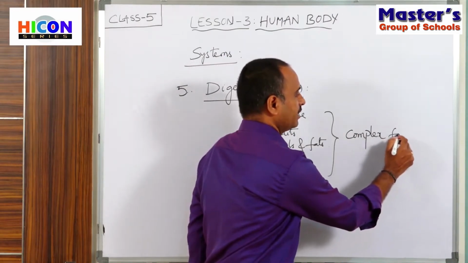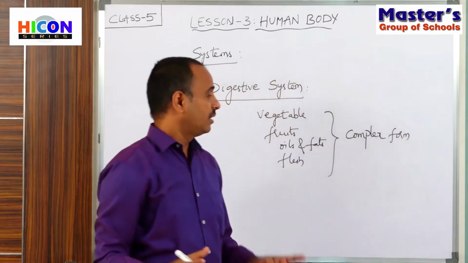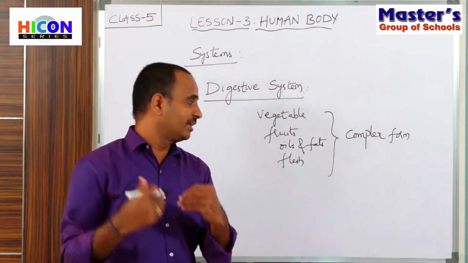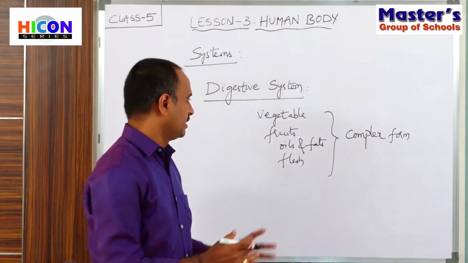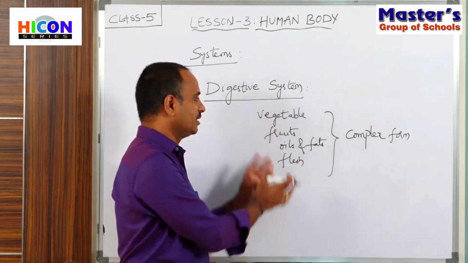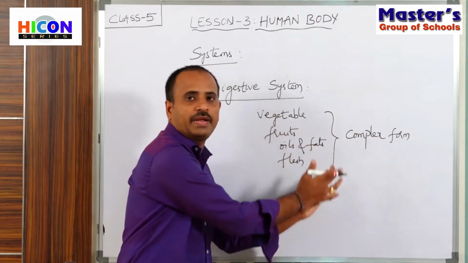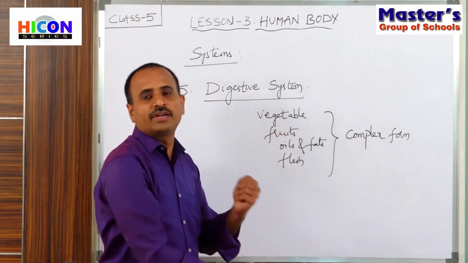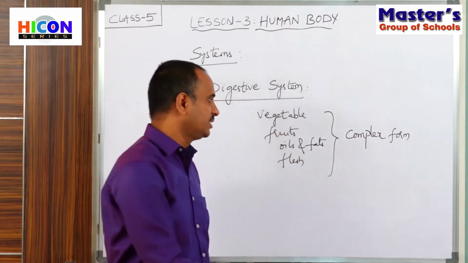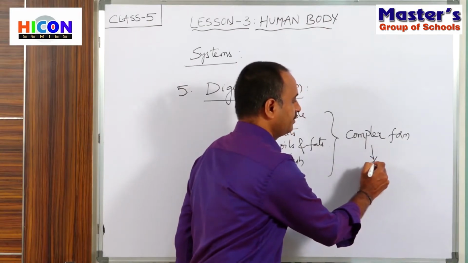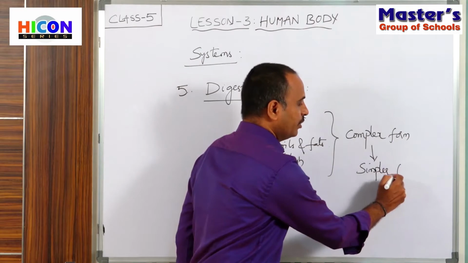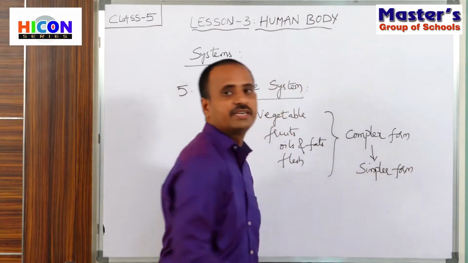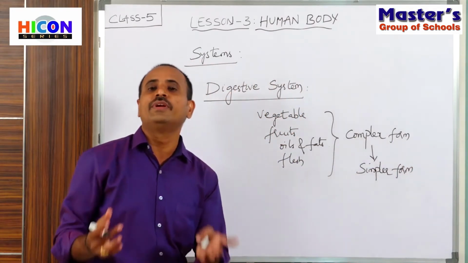Our body is not able to absorb nutrients directly from complex form. So these food items which are in complex form should be changed into simple form. Then only our body will be able to absorb nutrients from the food items we have eaten.